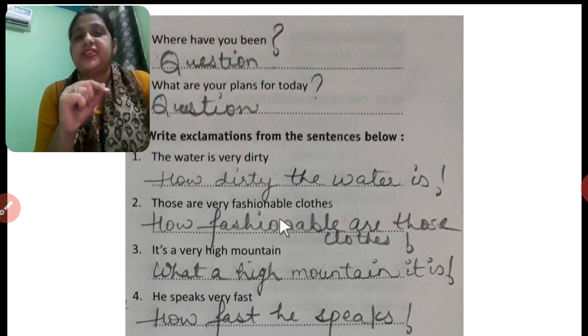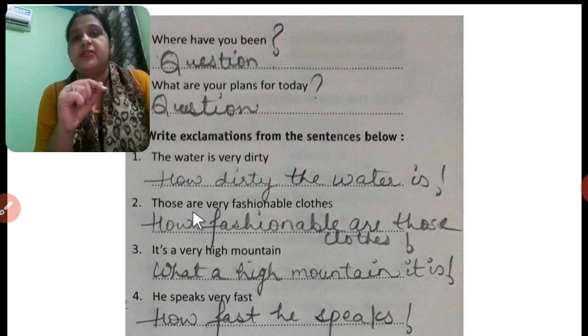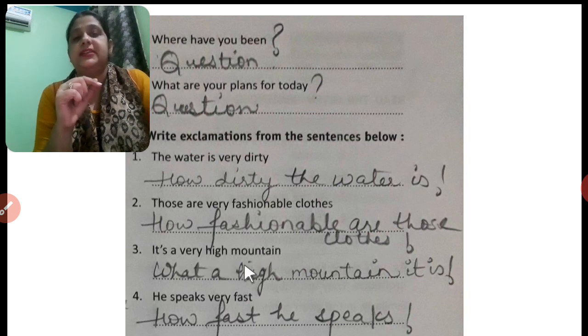Those are very fashionable clothes. How fashionable are those clothes? Okay. The word very we will change into what or how. Okay. It's a very high mountain. What a high mountain it is. He speaks very fast. How fast he speaks.